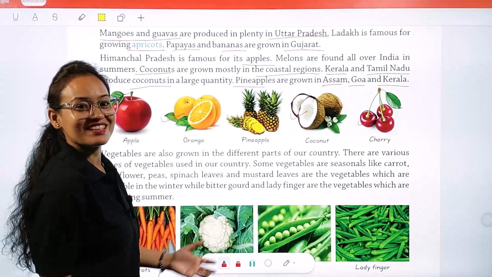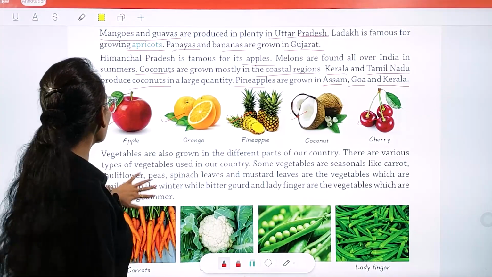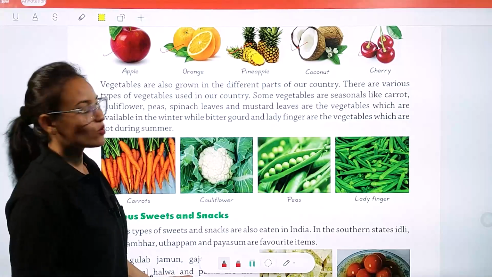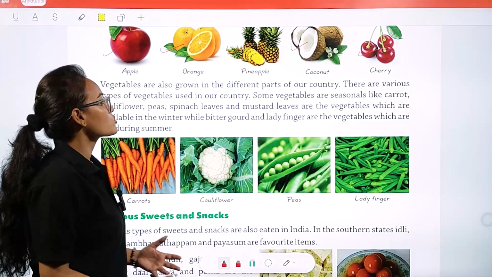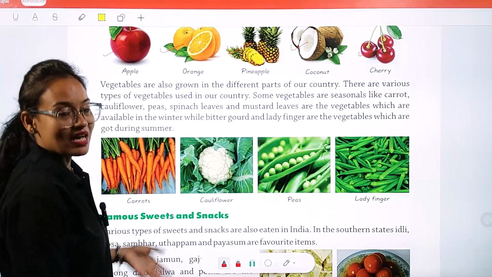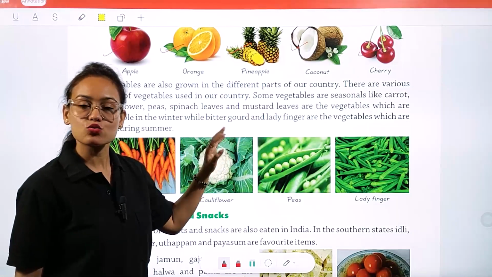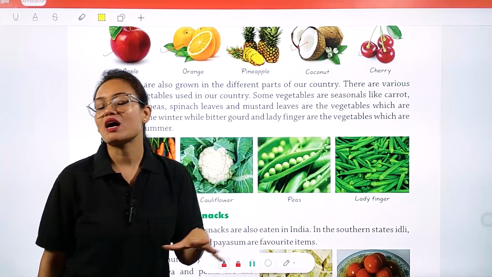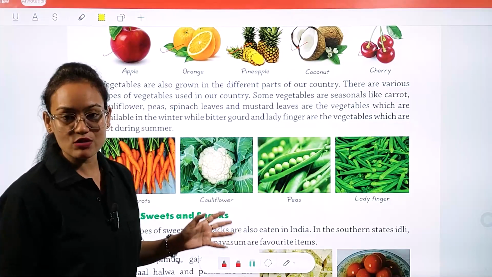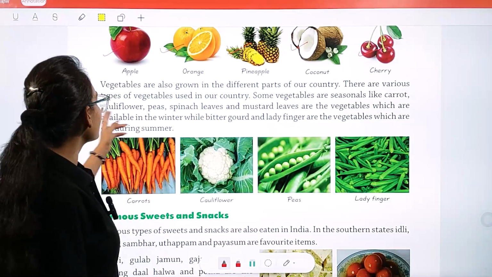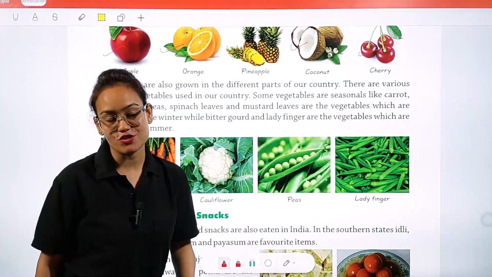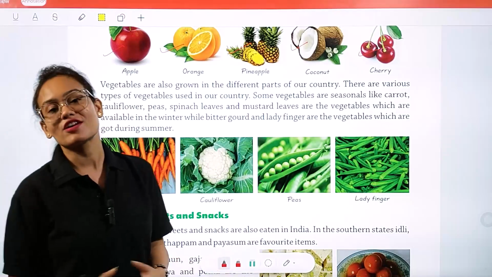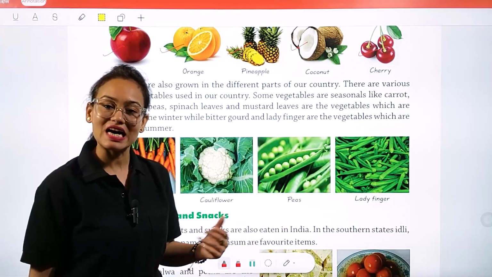Okay, these are so delicious fruits. Now we are going to see about vegetables. Okay, see, vegetables are also grown in the different parts of our country. अभी हमने fruits का production देखा, तो उसी तरीके से vegetables भी हमारे states में produce किए जाते हैं. There are various types of vegetables used in our country. हमारे इंडिया में बहुत टाइप के vegetables का प्रोडक्शन होता है और हम उन्हें खाते हैं.